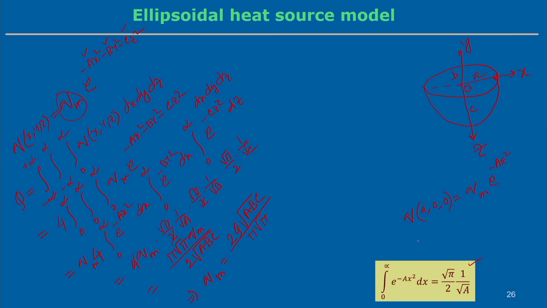Now, this value equals q at the boundary, the heat flux intensity at the boundary along the x axis. That value is 5% of the maximum intensity, that is 5 divided by 100, equal to q_m into e to the power minus a squared. So, from here we see that 0.05 equals e to the power minus a squared. So, we can take the logarithm: ln 0.05 equals minus a squared.